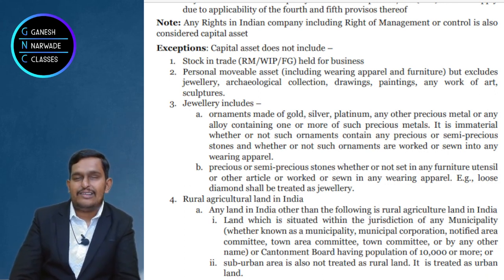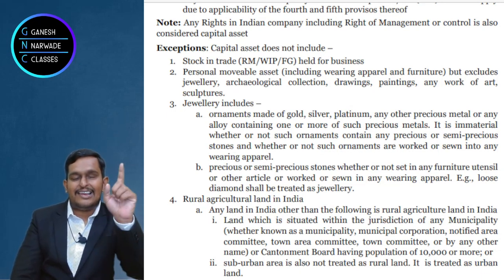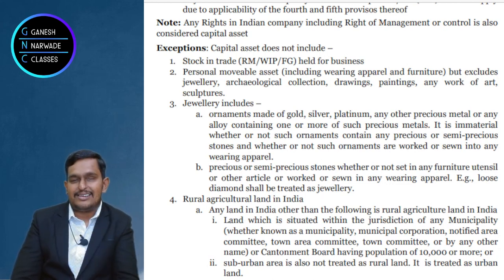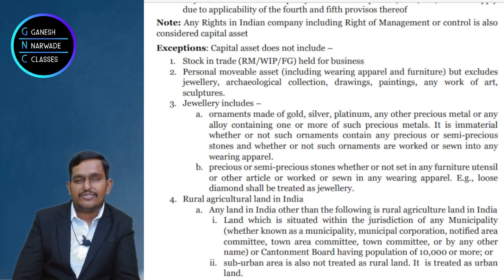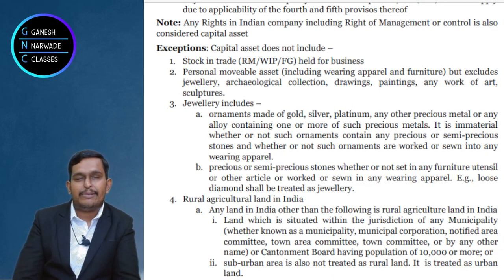How can we skip it? So jewelry, archaeological collections, drawings, painting, sculpture and work of art can be sold at a premium and can earn profit. That's why they are not personal effects; they are capital assets.